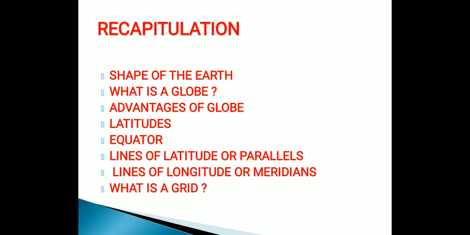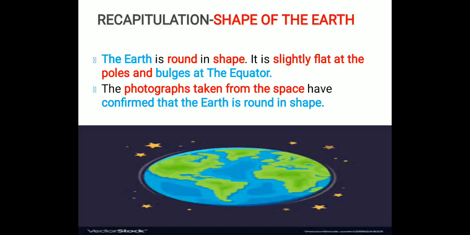So what will we cover in this chapter? First, shape of the earth. Second, what is a globe? Third, advantages of globe. What is latitude? What is equator? Lines of latitude or parallels, lines of longitude or meridians, and at last we will discuss what is a grid. So now we will start with our first topic of this chapter, shape of the earth.